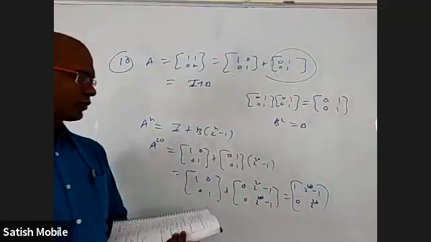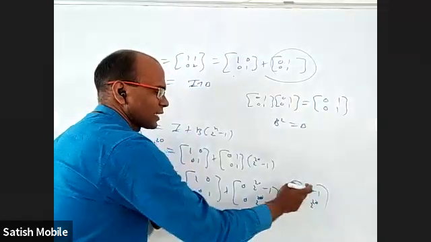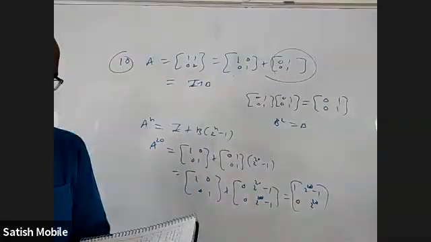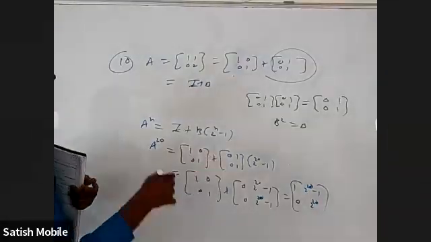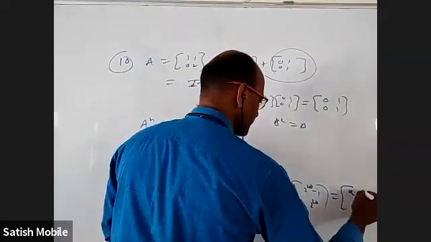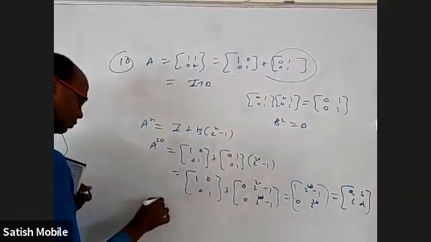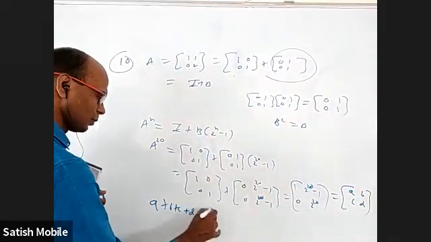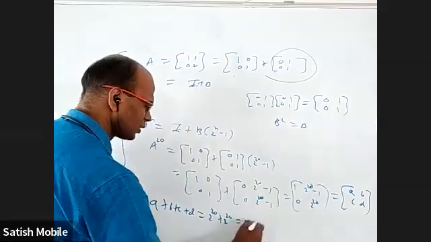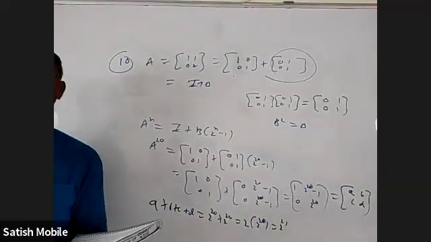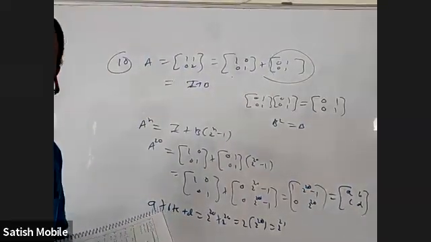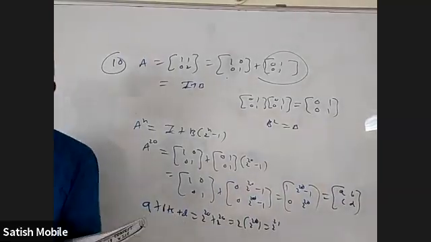Okay, so if they wanted the sum of all these things, 1 and minus 1 will cancel. This is A, B, C, D, this set. So A plus B plus C plus D is 2 power 20 plus 2 power 20, 2 times 2 power 20, which is 2 power 21. So you have to just realize the advantage of writing the given matrix as identity matrix plus one more matrix. In fact, that's how the questions are made.